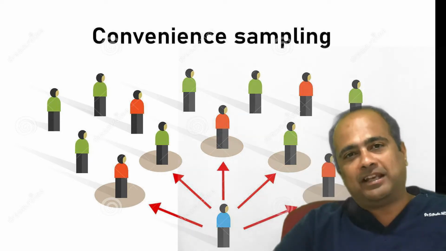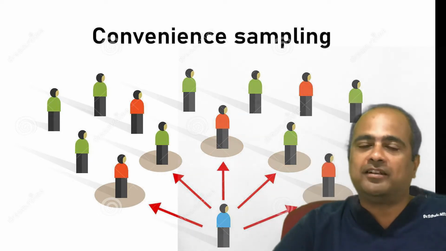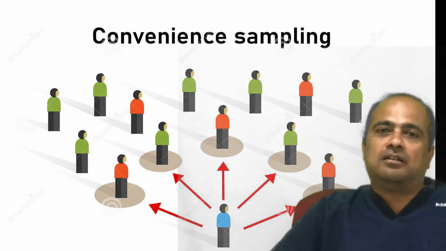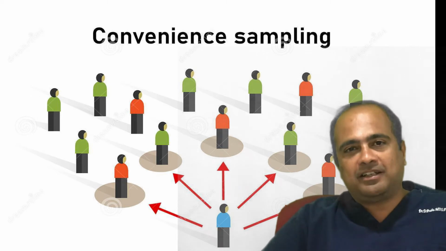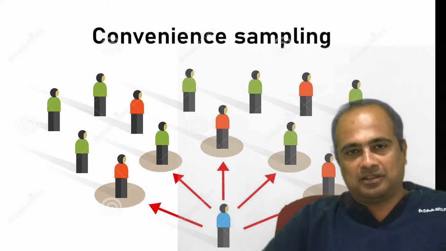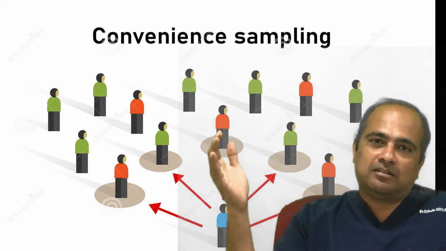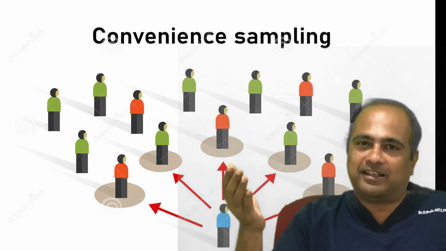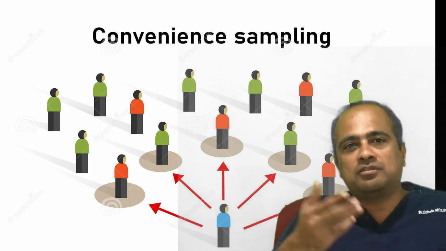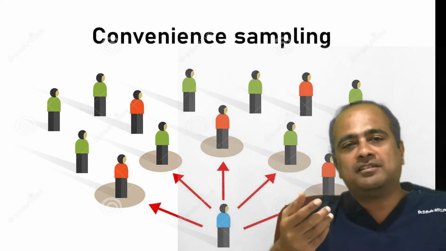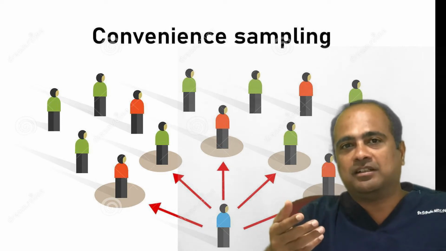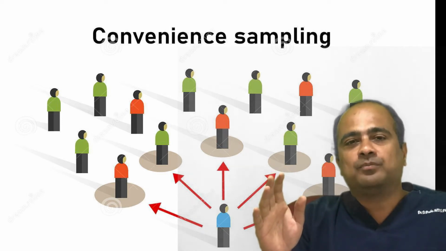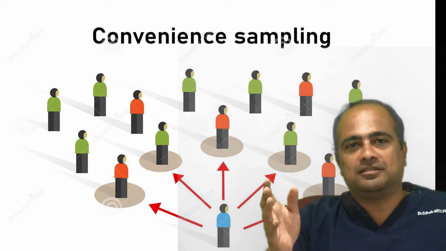For an example, if you are doing a study in a healthcare setting like a hospital, routine patient flow will be there. So a researcher goes there and, for fixing a certain age group or gender, whatever they need, they just pick the study subjects according to their own convenience.